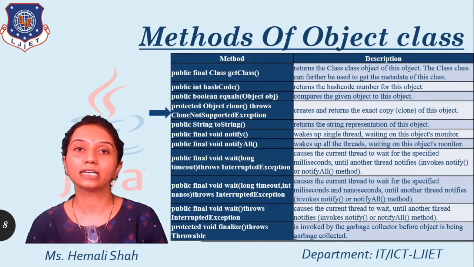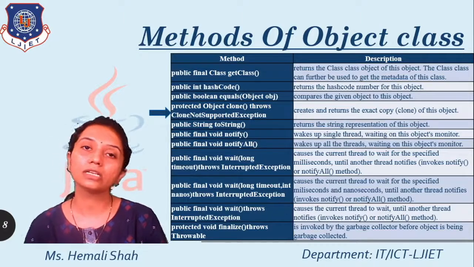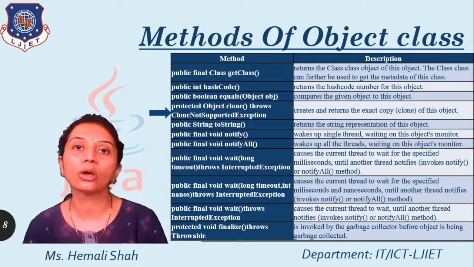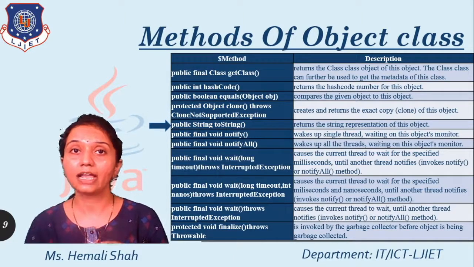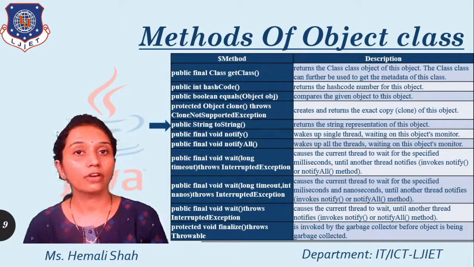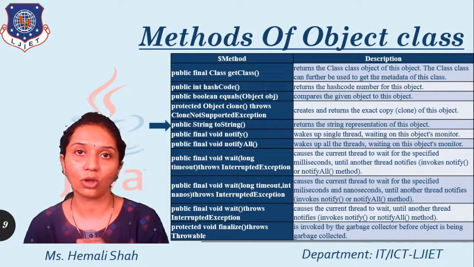It basically generates a clone; Object is the return type and clone is the function. This function is basically used to create a clone of the object. Now the next function is available. The return type is String and the function name is toString. This is already built into this Object class.